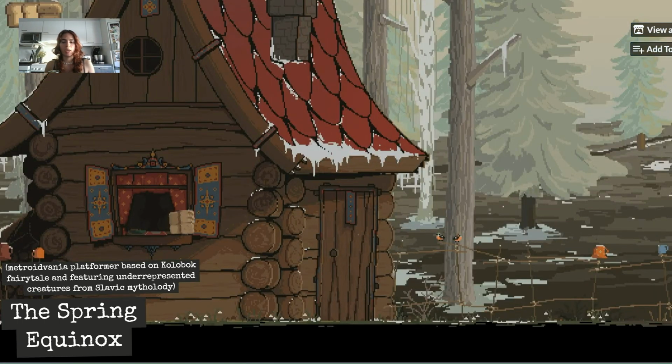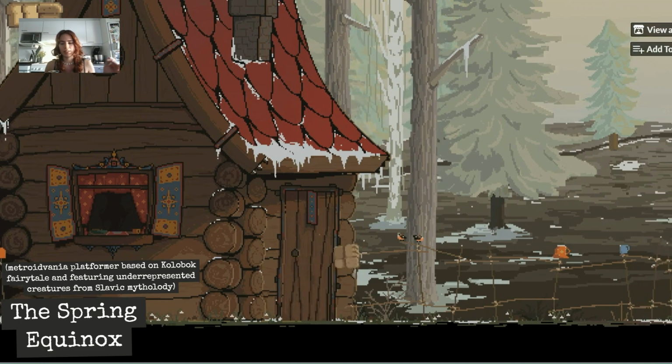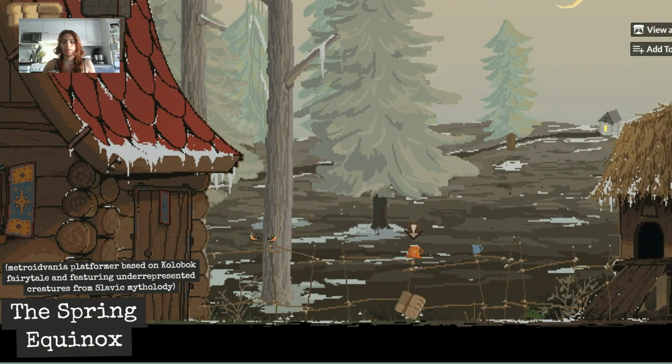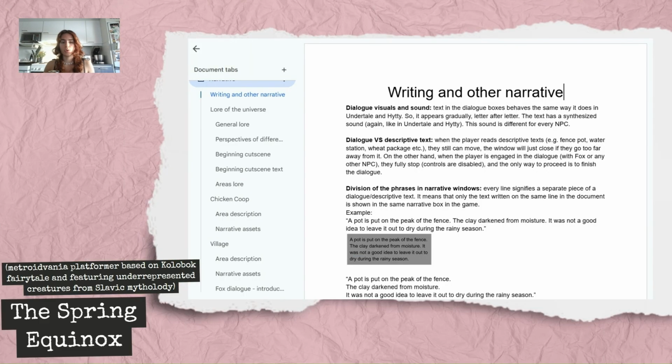And this is the overview of the game itself. This is how it looks. You play as this little bread who can go and read different descriptions. So the interesting part of this is that the storyboard is written, so it's more of a script than a storyboard. It is contained in this big document that is called a narrative document, and I attached it to the written version of the portfolio.